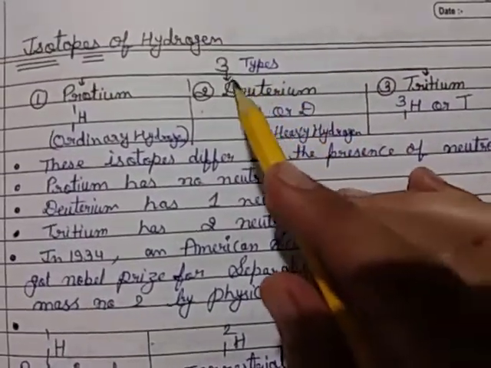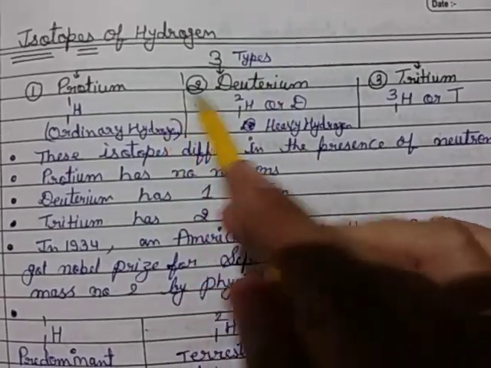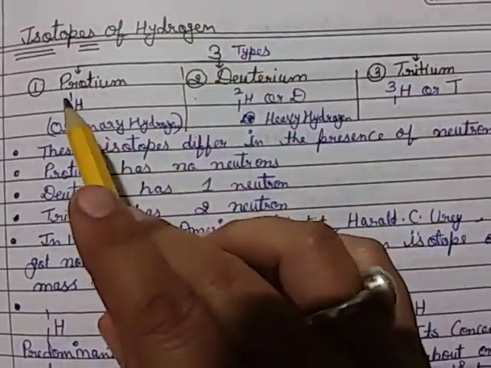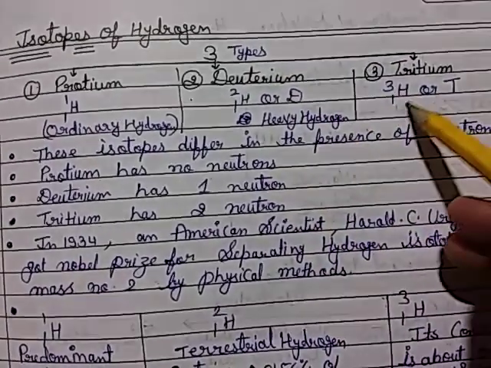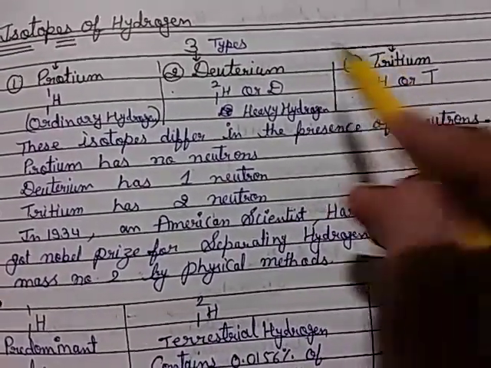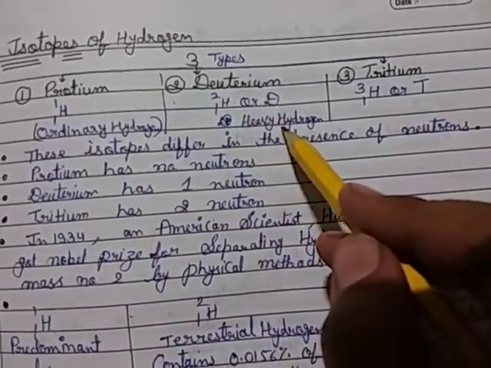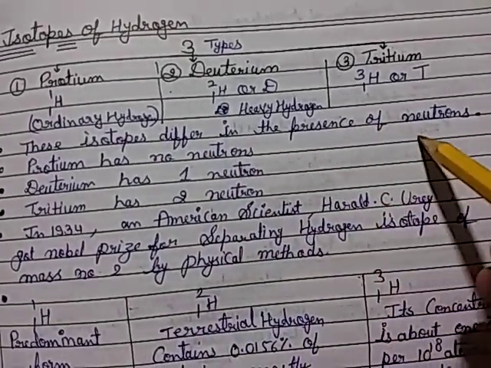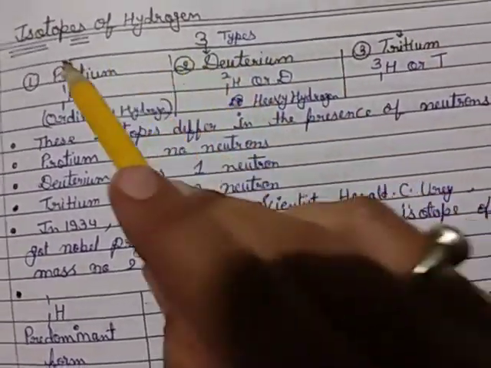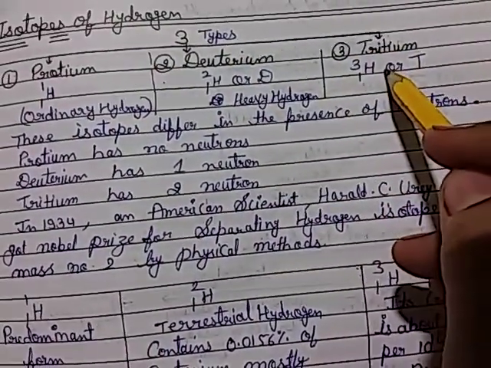Then isotopes of hydrogen, three types: protium, deuterium and tritium. Symbols are 1H1, 1H2 or capital D, and tritium 1H3 or capital T. Protium is ordinary hydrogen, and deuterium is heavy hydrogen. These isotopes differ in the number of neutrons: protium has no neutron, deuterium 1 neutron and tritium 2 neutrons.